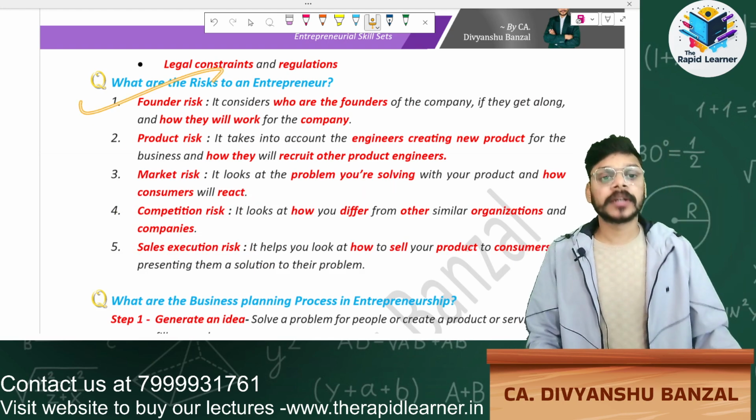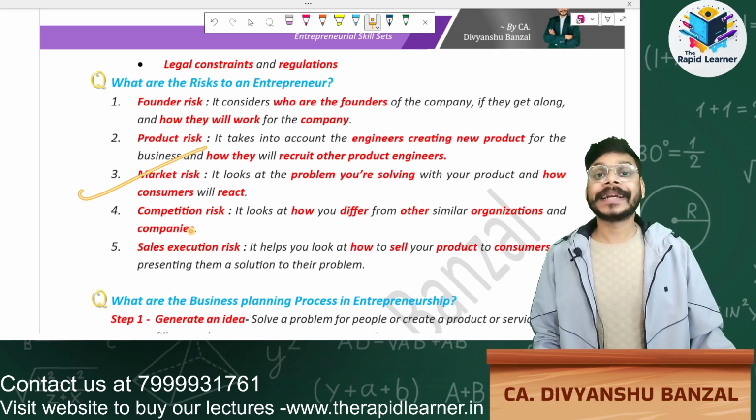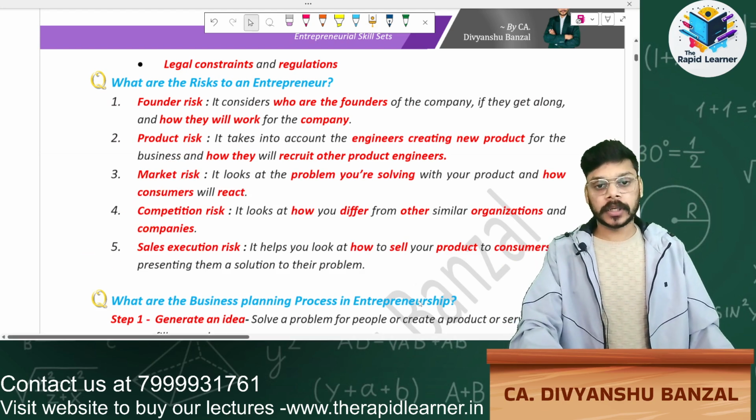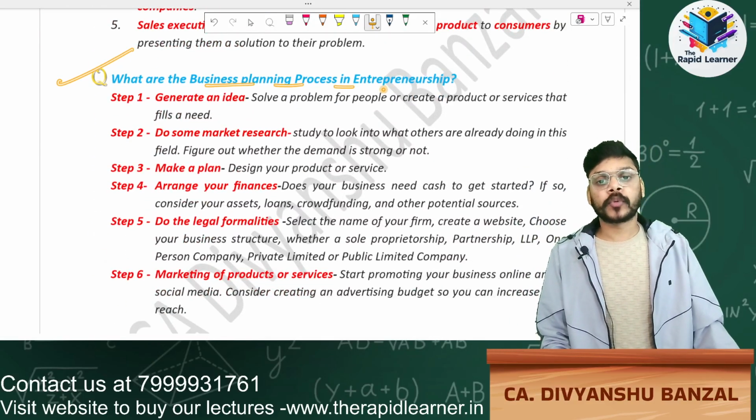First one is founder risk. Product risk. Third one is market risk. Fourth one is competition risk. Now fifth one is sales execution risk. Okay, simple. Next question. What are the business planning process in entrepreneurship?